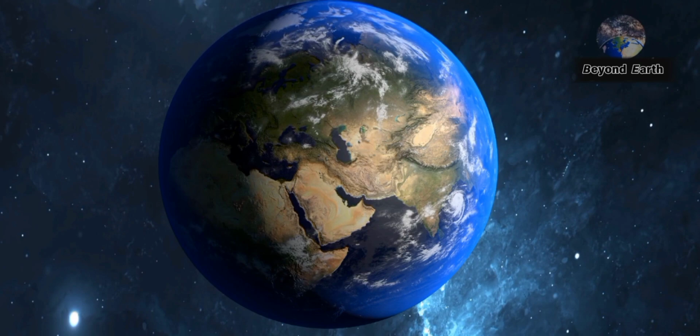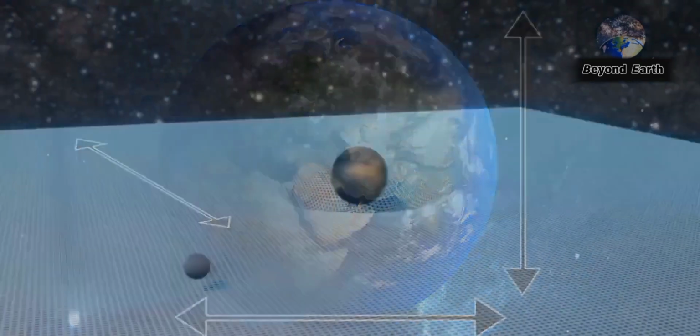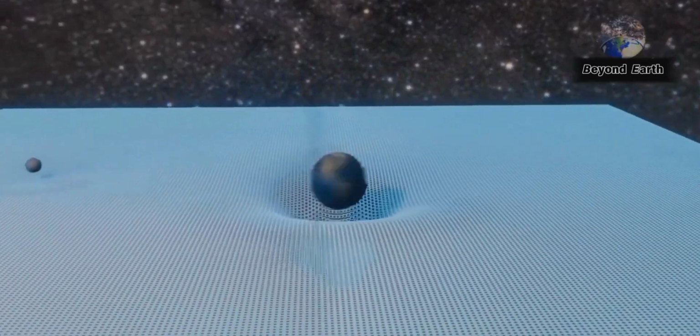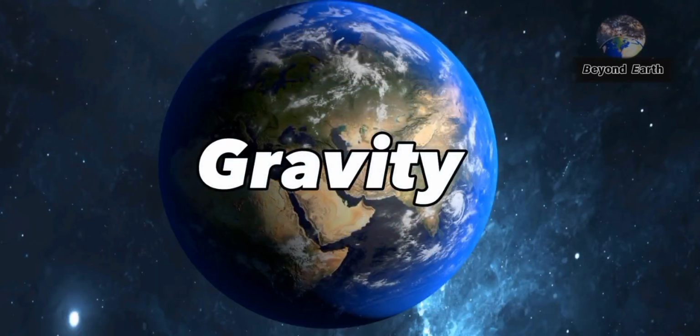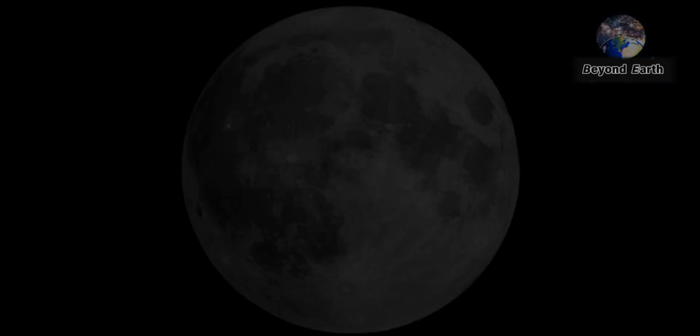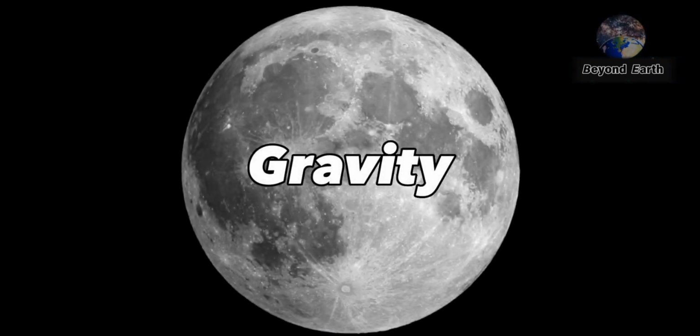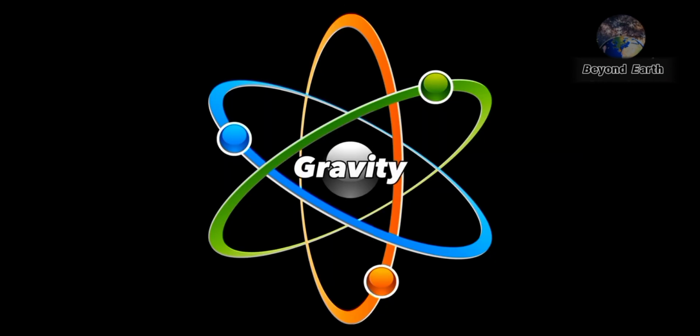There is one more thing related to matter that must be mentioned here. Anything in this universe that occupies space disturbs the fabric of space and time. As a result, we observe gravity. This means that every matter has its own gravity. Even the smallest matter, like a single atom, has its own gravity.